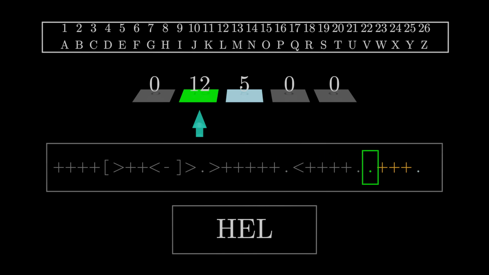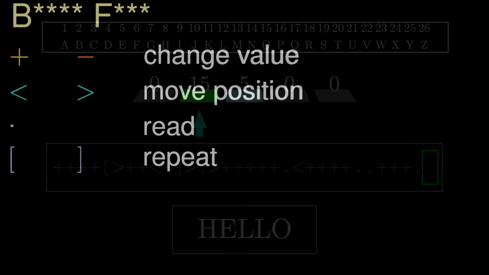Let's summarize all 8 commands of this bizarre language. Plus and minus change the value of a cell. Less than and greater than move the position of the cursor back and forth. Brackets surround a looping part of the program. A dot prints to the display. And there's one more command that does the opposite of the dot. It takes a number from the outside and writes it into the current cell.